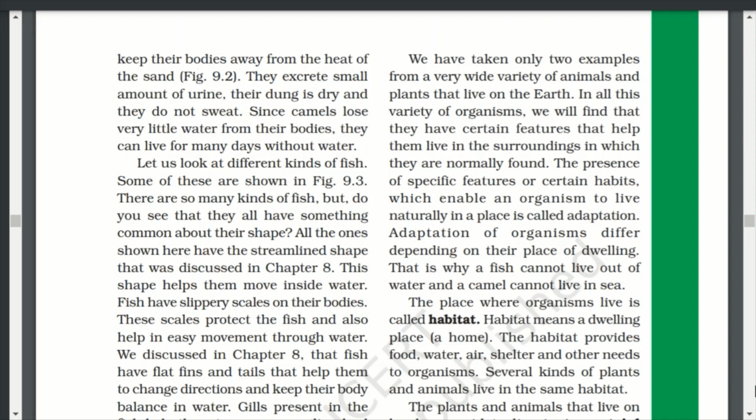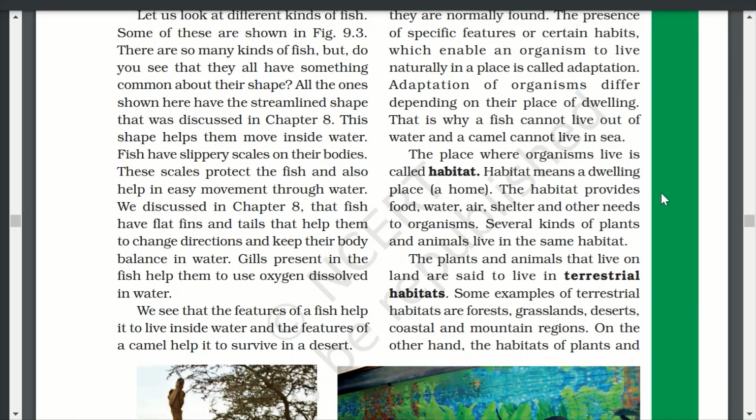The habitat provides food, water, air, shelter, and other needs to organisms. Several kinds of plants and animals live in the same habitat. The plants and animals that live on land are said to live in terrestrial habitats. Some examples of terrestrial habitats are forests, grasslands, deserts, coastal and mountain regions.